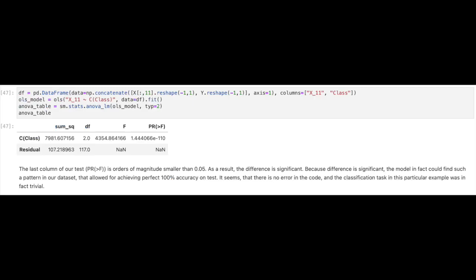statistical significance. As you can see, the p-value is orders of magnitude smaller than even the most rigorous alpha parameter. ANOVA analysis confirmed our hypothesis that the value of the last column could trivially separate sets. If we can classify the samples solely by checking this value, then the particular classification task may be trivial. As a result, it is quite possible that our code doesn't have errors and the 100% accuracy score on the test samples is not a bug, but an indication that our task is trivial.